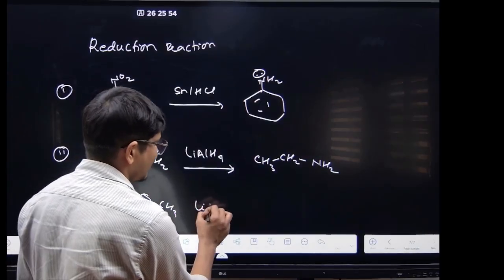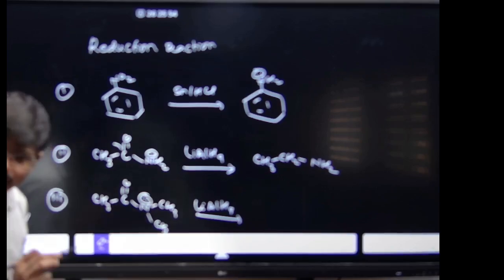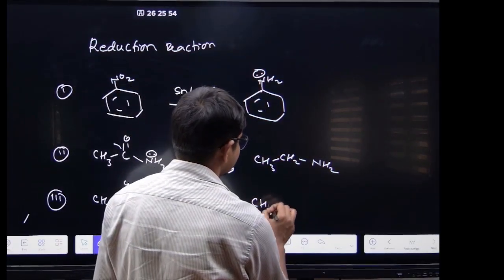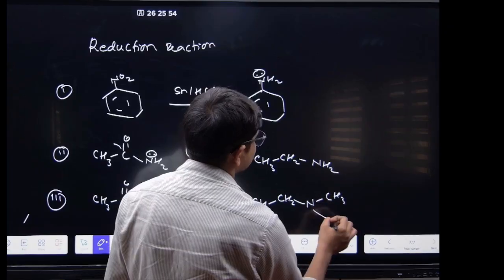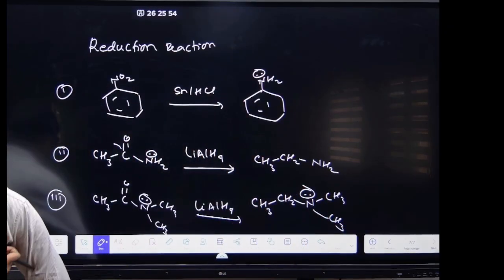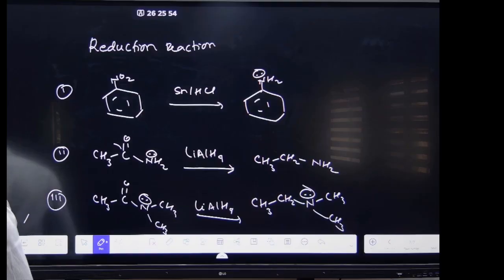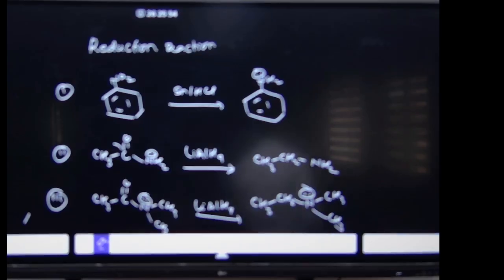If I use LiAlH4, you have to remove this C=O, right? So it will form what? It will form CH3CH2N(CH3)CH3. Got it? It will be forming this compound. That is the purpose of lithium aluminium hydride. और देखो, see here.